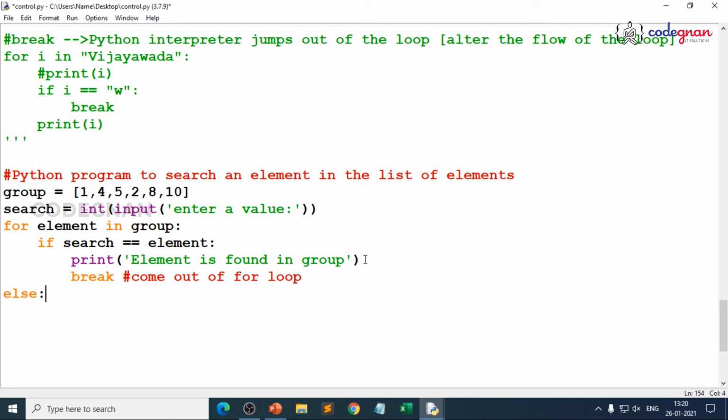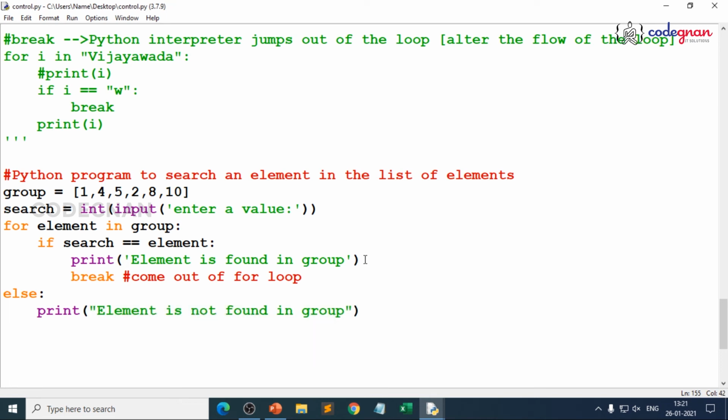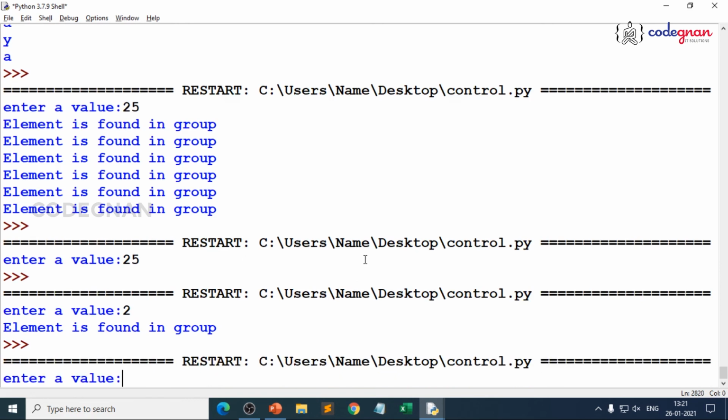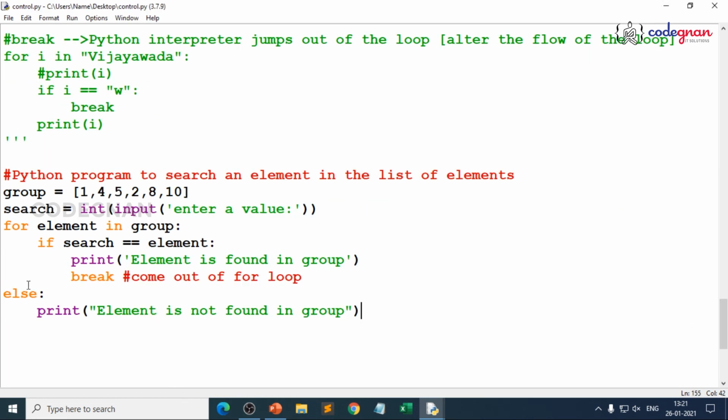I just give else. I'll tell you why I'm coming out of the if condition, because once the condition is matched, it is done. So I'll write here else, element is not found, because you need to give the correct element, because you're not relying on the user input, you are just trying to make sure. If you execute it and give 25, what are you getting? Element is not found in group. Okay, because this is the else suite.